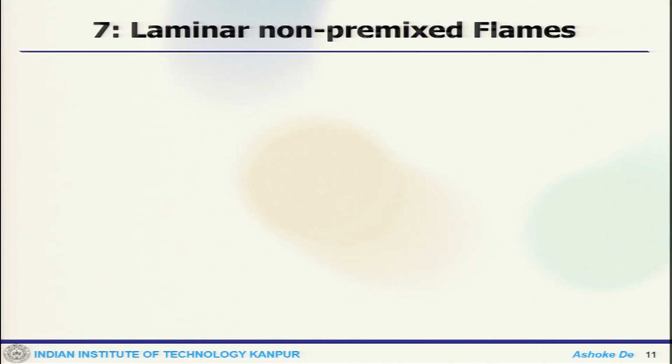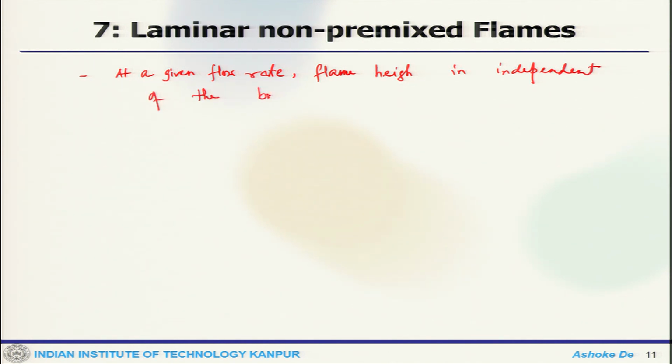Now, although it is quite crude, this approximation permits some predictions. Number one, at a given flow rate, flame height is independent of the burner diameter.